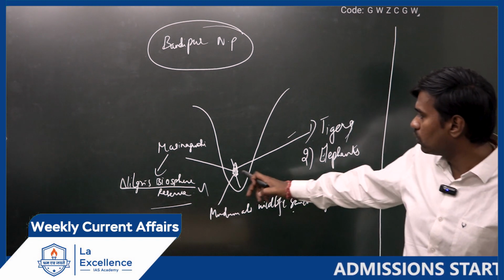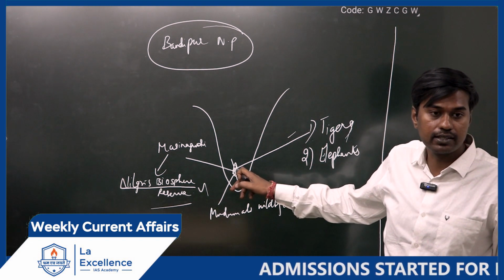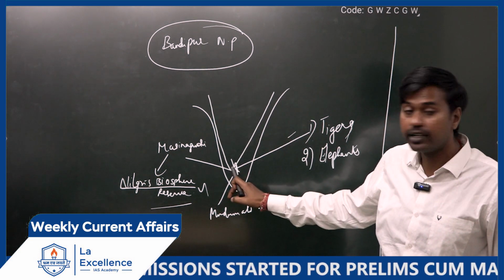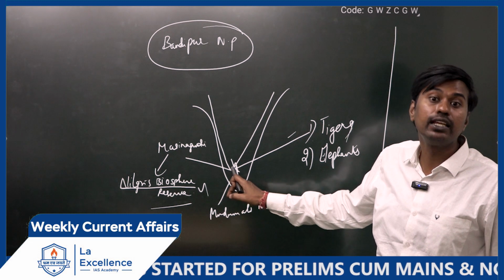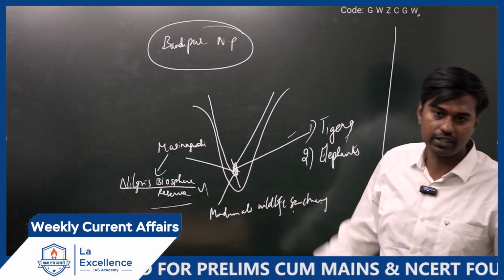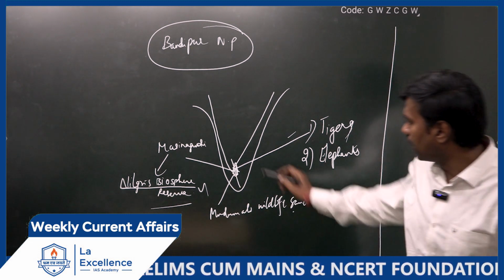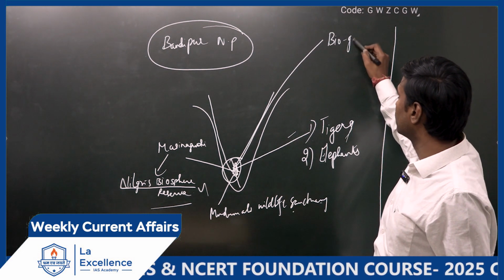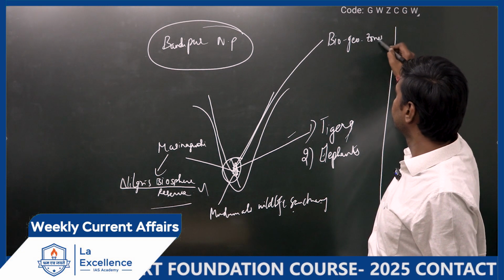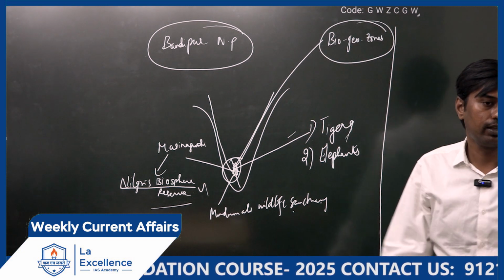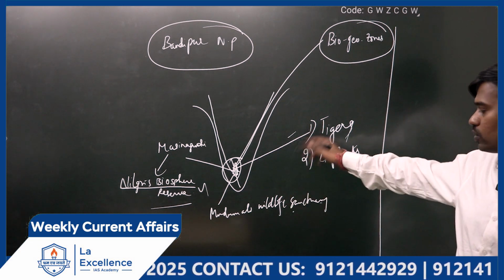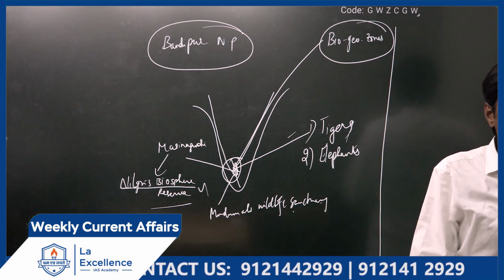And it is also at a point where, please understand, you would have studied in geography class, the Western Ghats and Eastern Ghats meet at which point? Nilgiris. It is at the convergence of Western Ghats and Eastern Ghats, and it is also one of the biogeographic zones of India. You will have more biodiversity here, since it is a convergence of Western and Eastern Ghats.